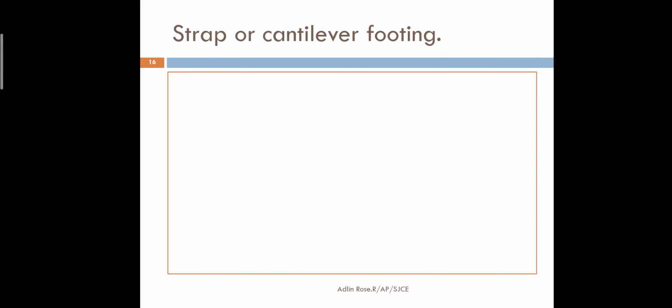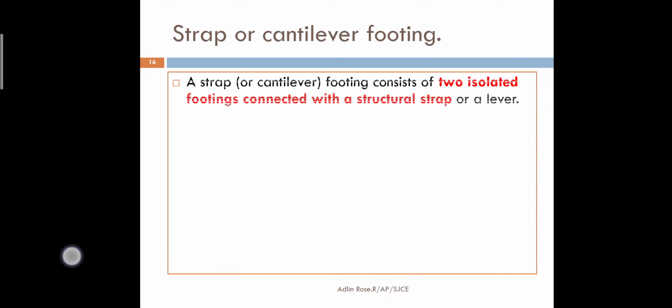And the fourth type of footing is strap footing or cantilever footing. Actually, some books have used the term cantilever also, but cantilever has a different meaning: one end fixed and one end free, but strap has a different technique. So in this Aurora book, they have followed that strap is also known as cantilever footing.